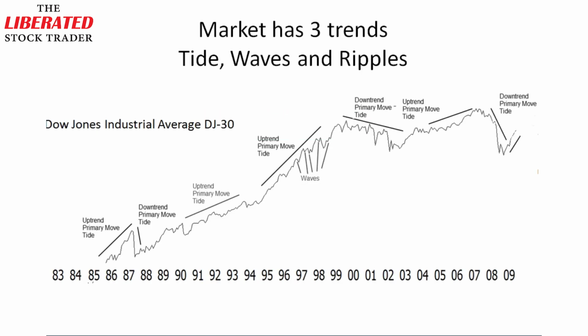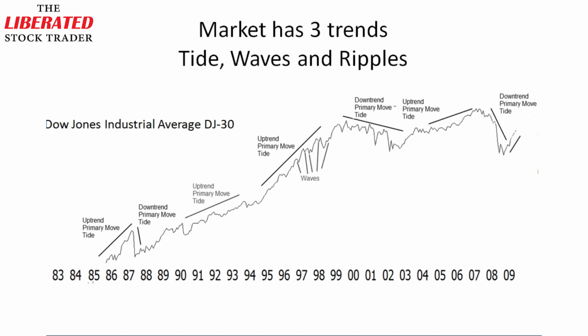The primary move, which is the major directional move, he compares this to the tide of the sea. The secondary move, which he likened to the waves of the sea, and the minor move, which he compared to the ripples on the waves. This is a fascinating analogy because it has huge meaning in understanding the market.